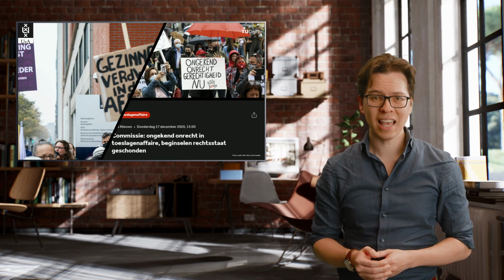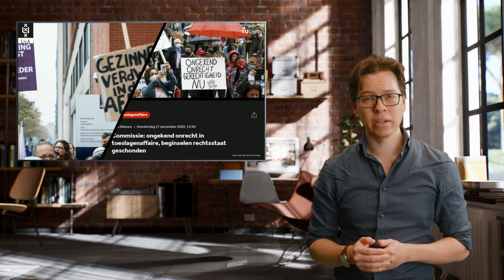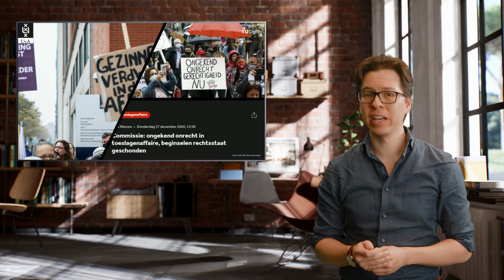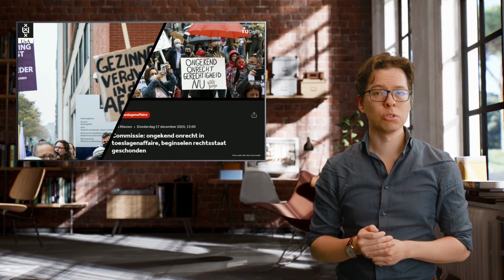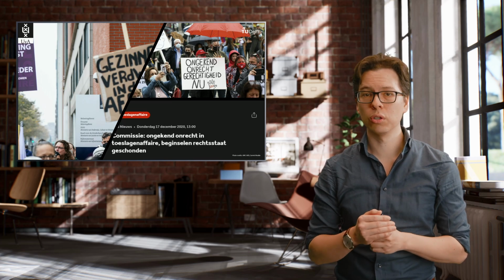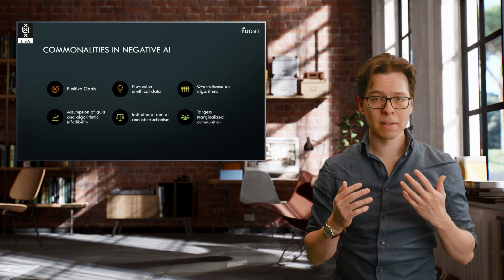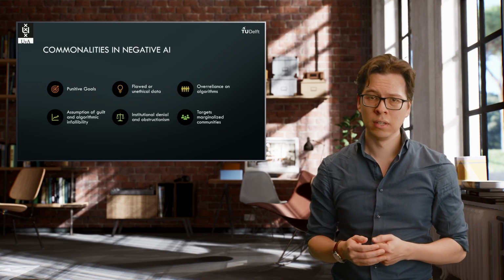In both scandals, algorithms and AI played an important role, but as we will discuss, the primary issue is with the choice on how to apply and rely on algorithms. In other words, the social choices and institutional design created a situation in which such grave algorithmic injustice could occur. Some of the commonalities of poor or even nefarious AI in public sectors are the following.